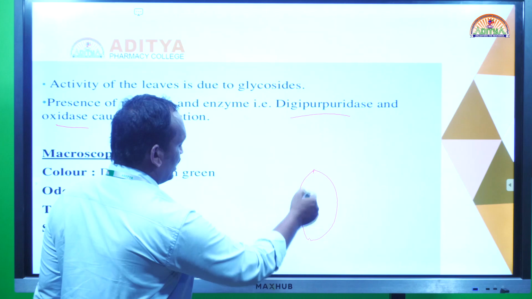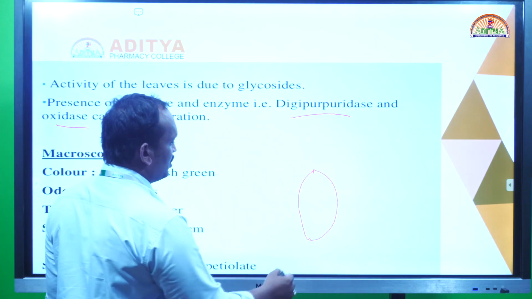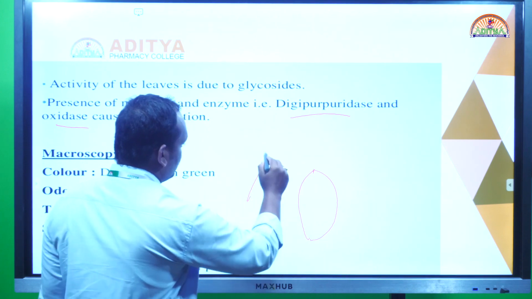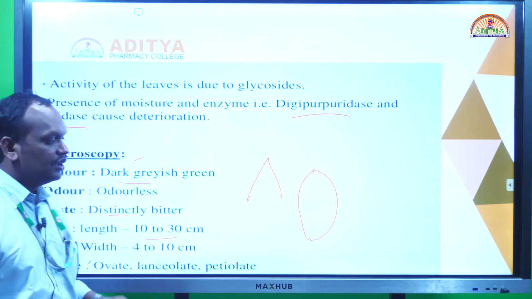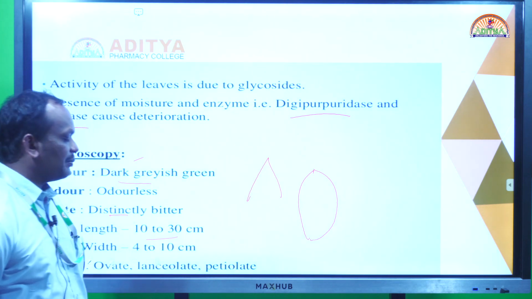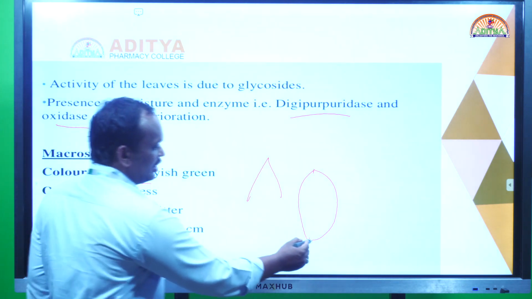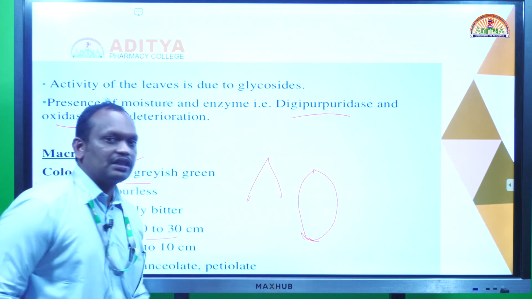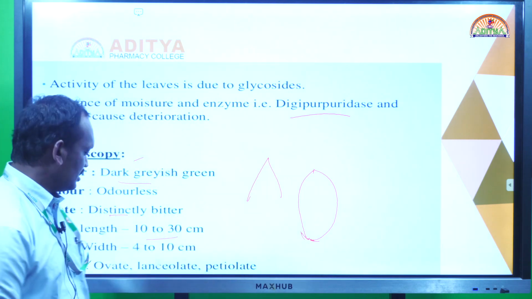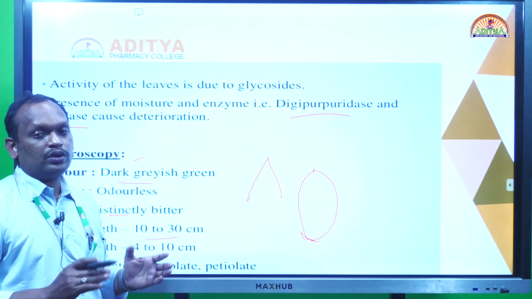The leaf shape is ovate or lanceolate, somewhat like this shape. Acute means the leaf's edge is a sharp edge. The leaves are ovate or lanceolate and petiolate; small petioles will be there, so it is called the petiolate type of leaves present in digitalis.